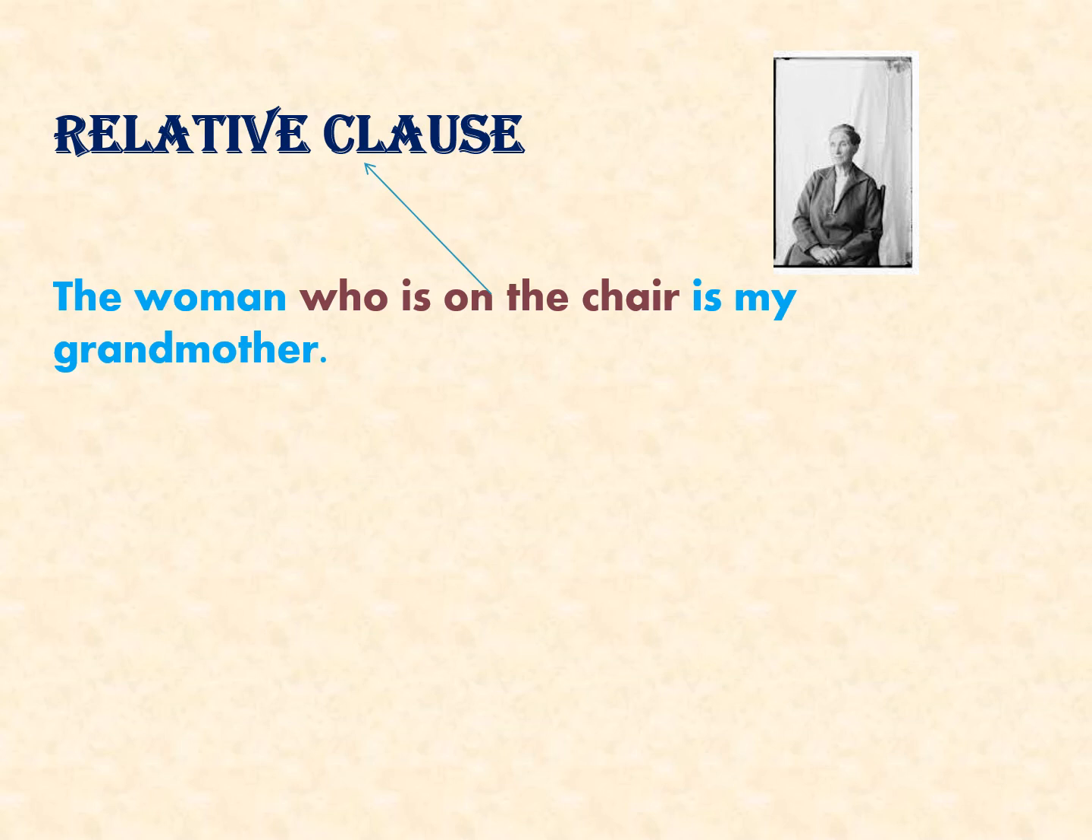The women are not my grandmothers, but the woman who is on the chair is my grandmother. So here the relative clause is talking about the particular woman. So this is also called a post modifier. So the relative clause is also called the post modifier in this noun phrase.